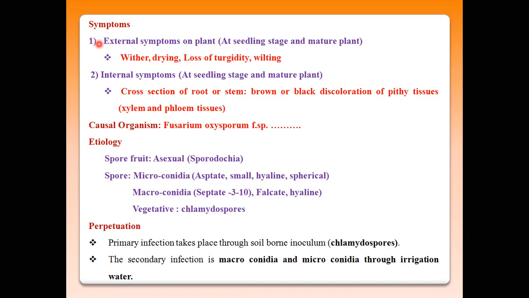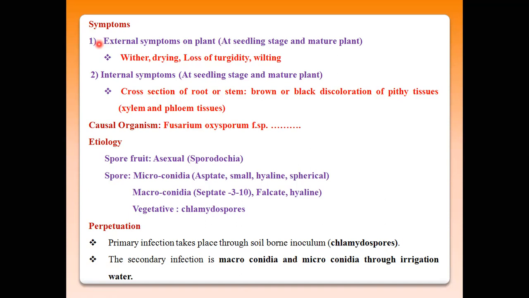So this is the basic criterion to identify wilt disease in the respective crops: mortality of plants or seedlings at a specific site of the field.